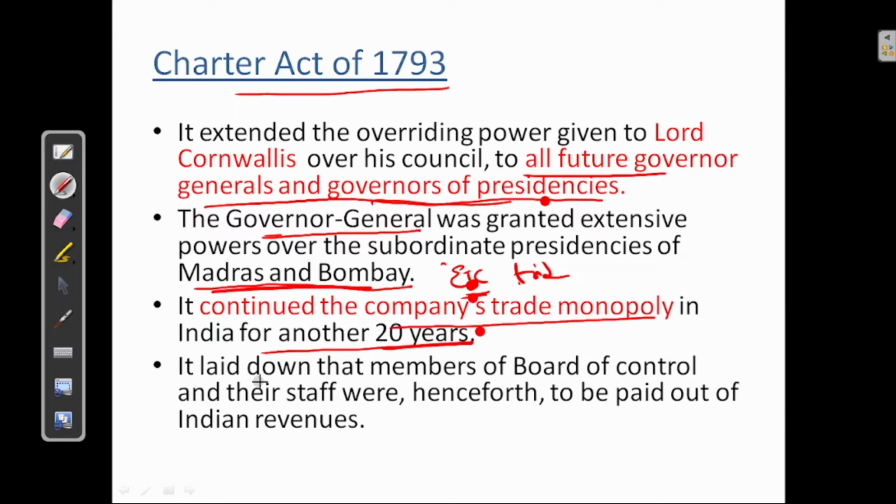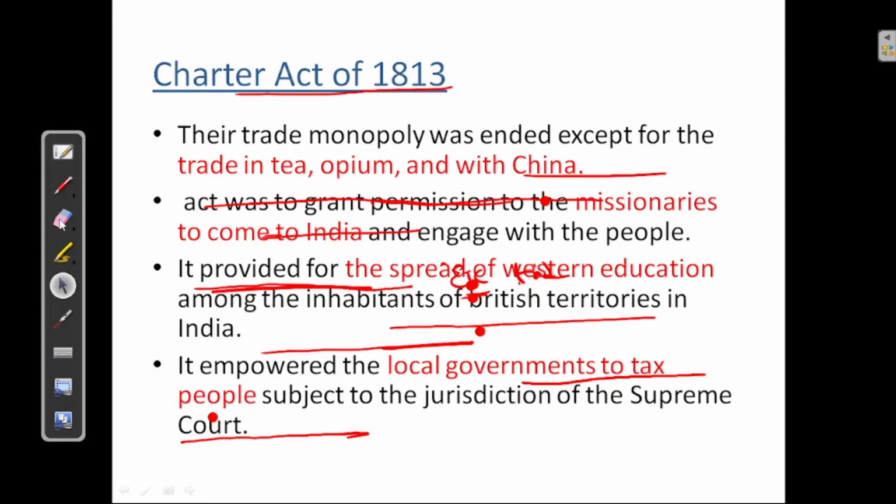Next, it laid down that members of the Board of Control and their staff were henceforth to be paid out of Indian revenues. Okay, these are the features of the Charter Act of 1793. Next, we will see the Charter Act of 1813.